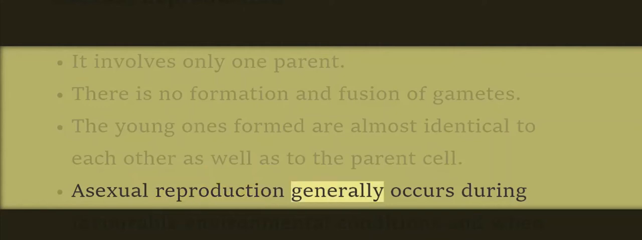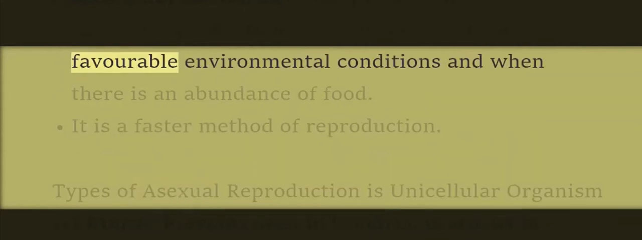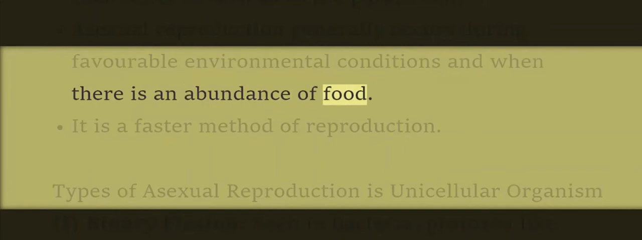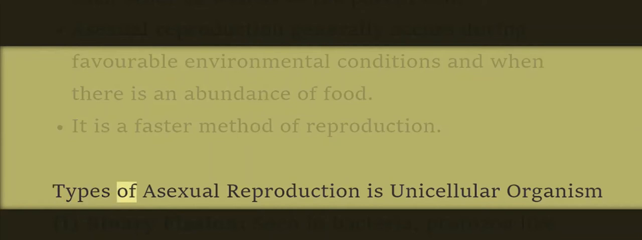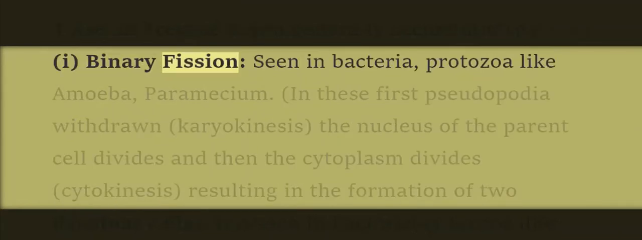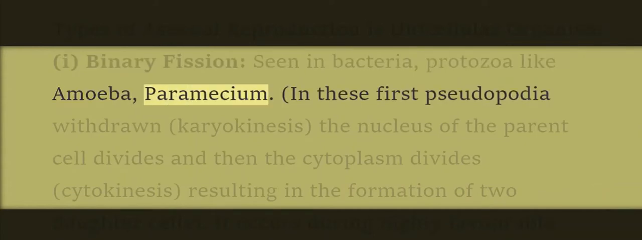Asexual reproduction generally occurs during favorable environmental conditions and when there is an abundance of food. It is a faster method of reproduction. Types of asexual reproduction: in unicellular organisms, binary fission, seen in bacteria and protozoa like amoeba and paramecium.